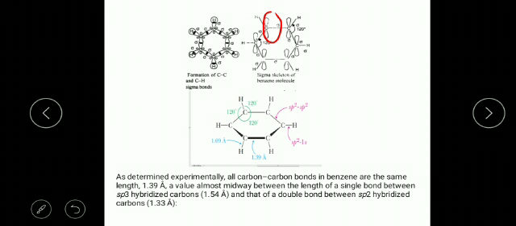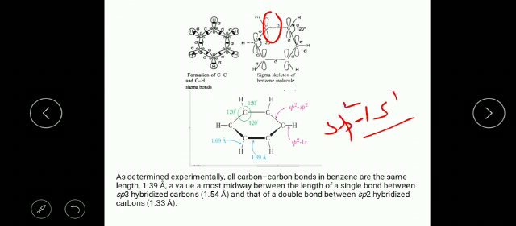So the bond angle between these is 120 degrees, and you can see which type of bonding is present in benzene. sp2 means when carbon bonds to carbon, and when carbon bonds to hydrogen, hydrogen has only one electron in the 1s1 atomic orbital, and carbon is sp2 hybridized.